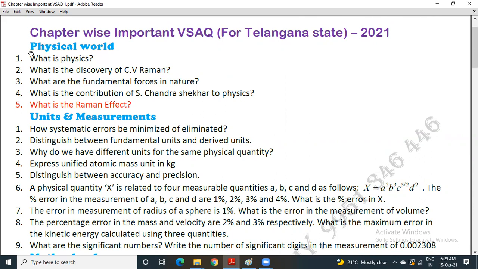From the first chapter, that is physical world, these are the questions. Let me read the questions one by one. First question, what is physics? Second, what is the discovery of C.V. Raman? Third, what are the fundamental forces in nature? Fourth, what is the contribution of S. Chandrasekhar to physics? This question is highlighted with the red color. It means this is prepared from the content of the textbook. You don't find this question in the list at the back of the chapter. The question is, what is the Raman effect?